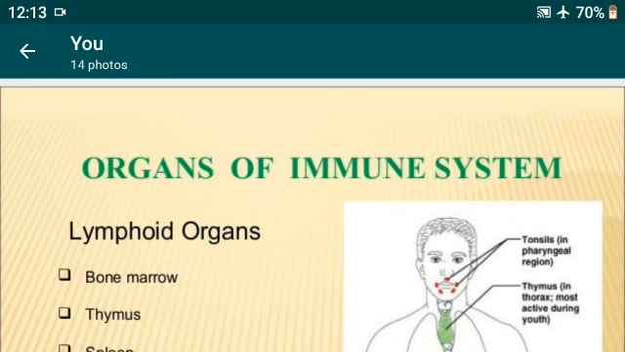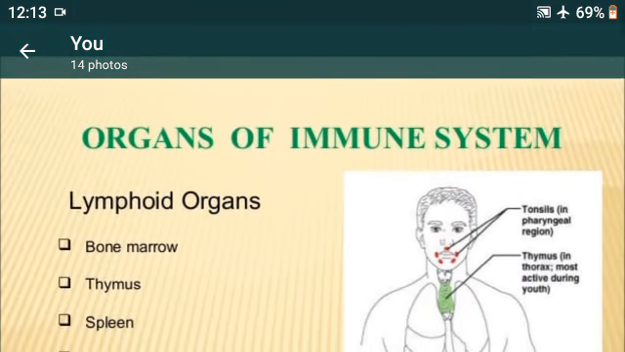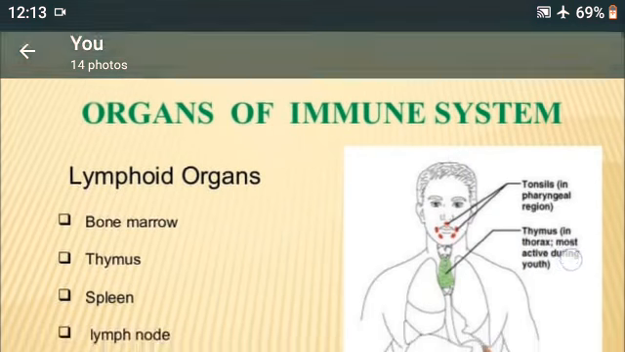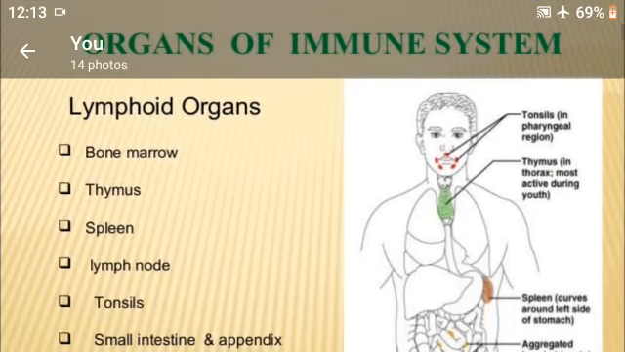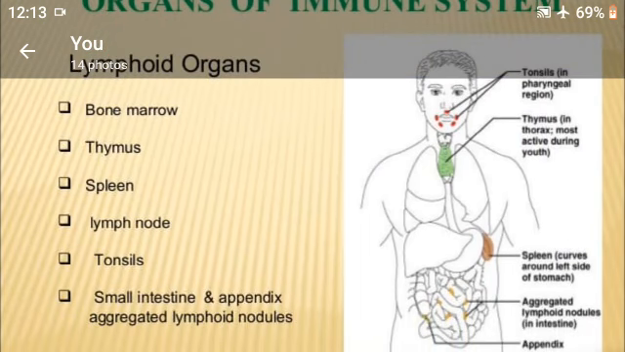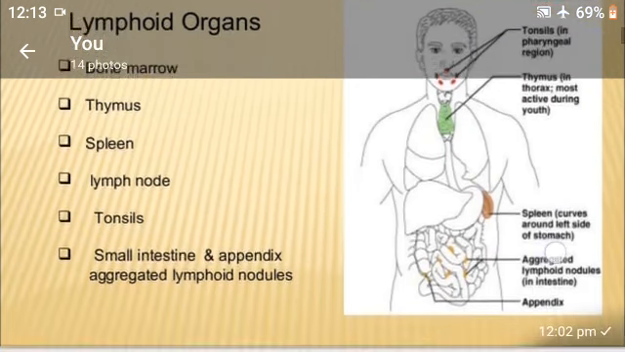We will discuss the topic: organs of the immune system. Some organs of the immune system: lymphoid organs like bone marrow, thymus, spleen, lymph nodes, tonsils, and small intestine appendix aggregated lymphoid nodules. Right?